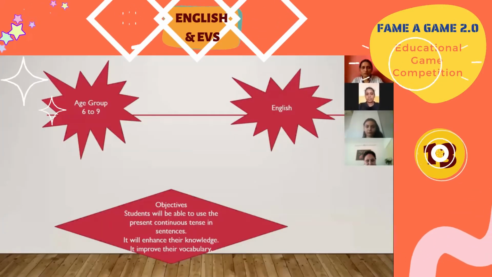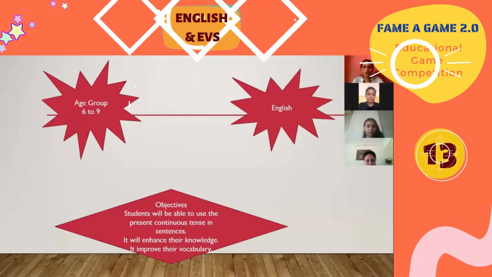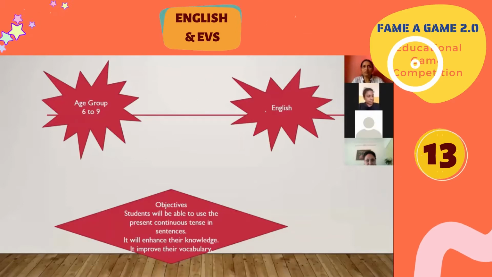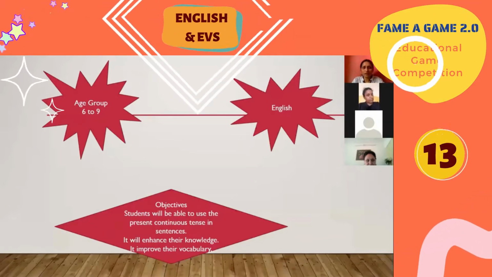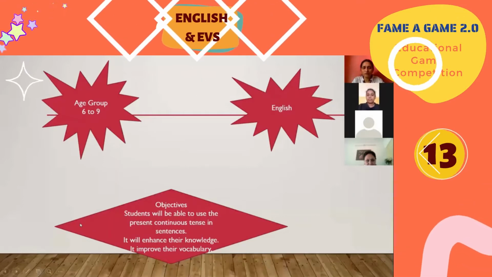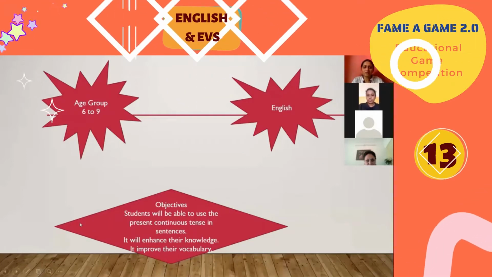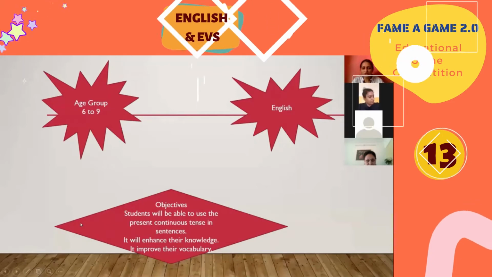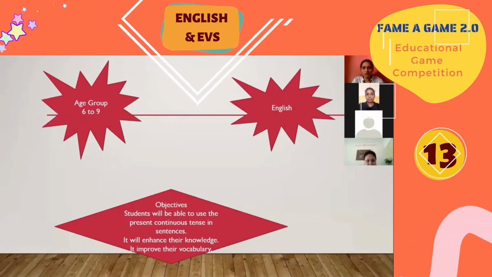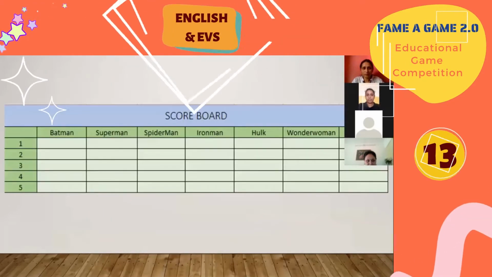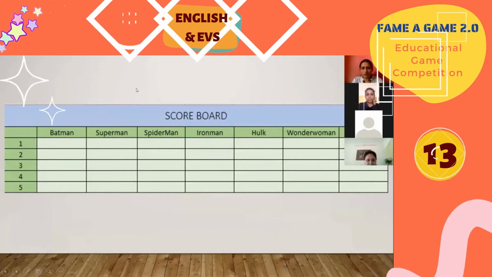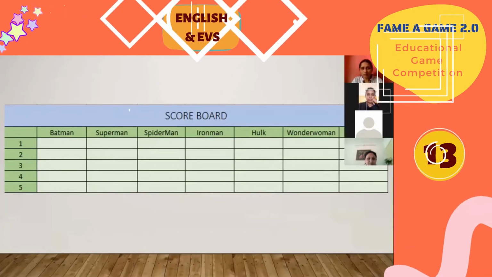Children of 6 to 9 or even 10 can play this game. Basically, grade 1 to 4 children can play it. The objective is that they will be able to use present continuous tense in their sentences. Also, they will enhance their knowledge and improve their vocabulary. So these are the objectives. This is the scoreboard. Now I'll tell you about the game.